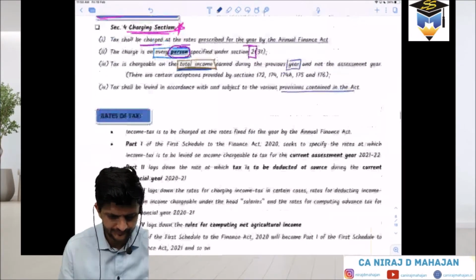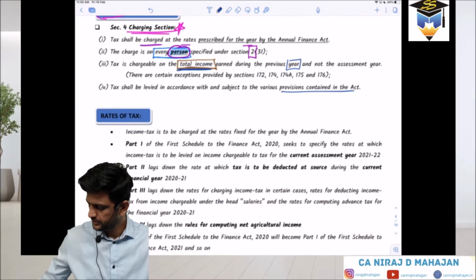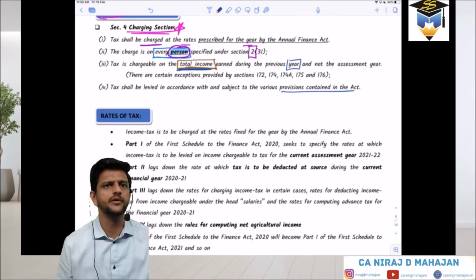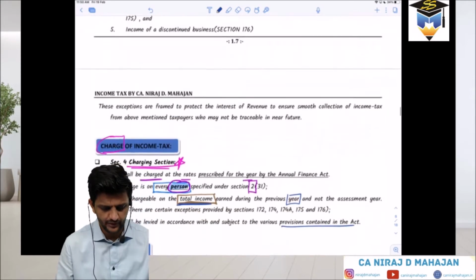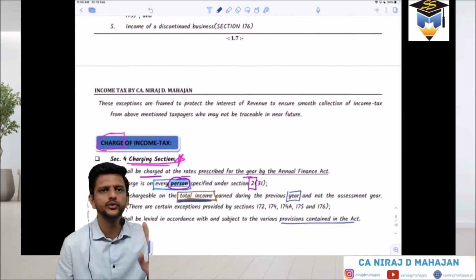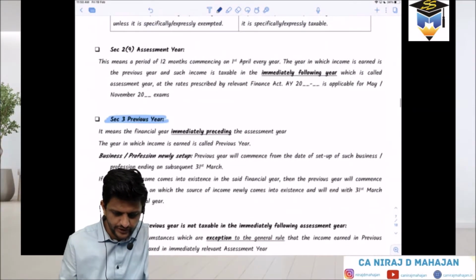Alright, let's go ahead, everybody. Now we are going to learn some important words for the very basics of your income tax. Some words will be given in section 2. That much everyone agrees: definitions. Yes? Alright, check here.